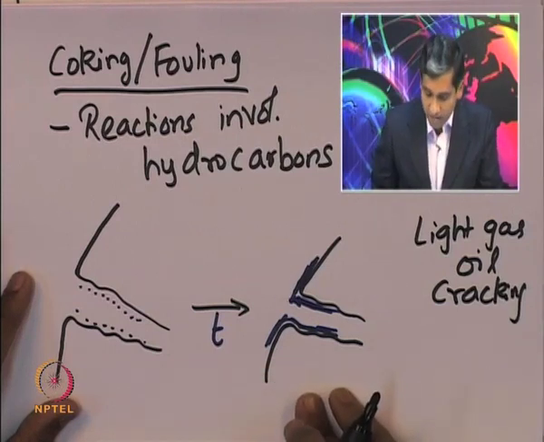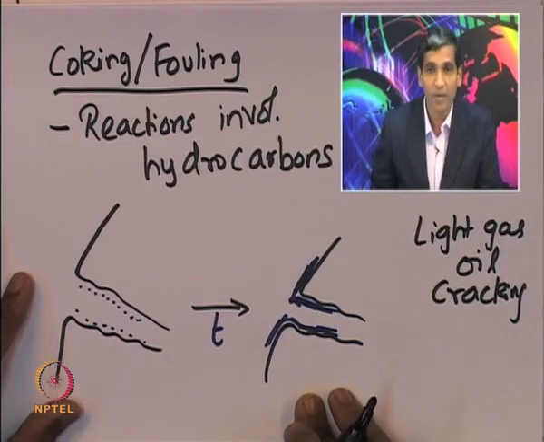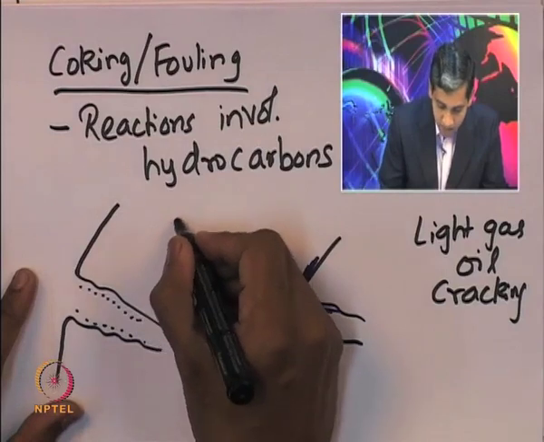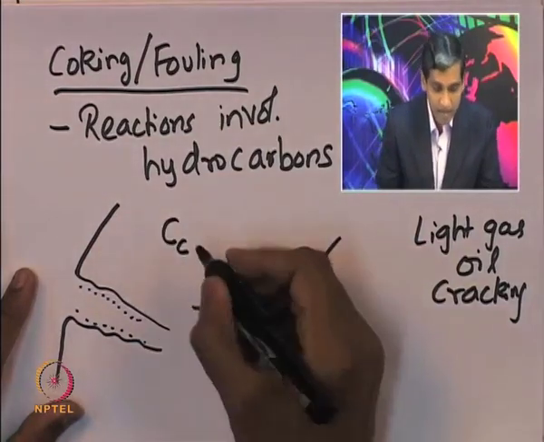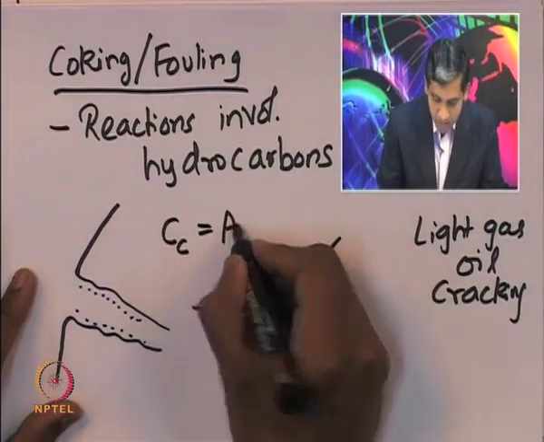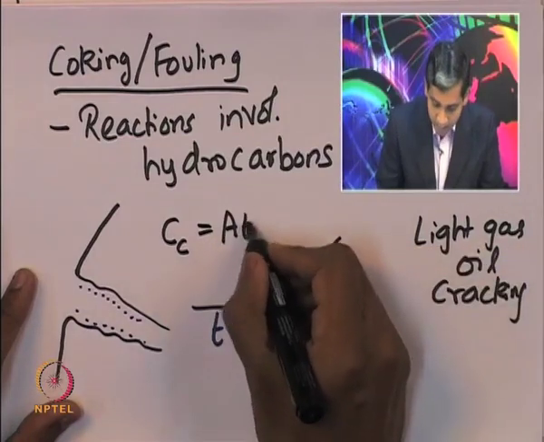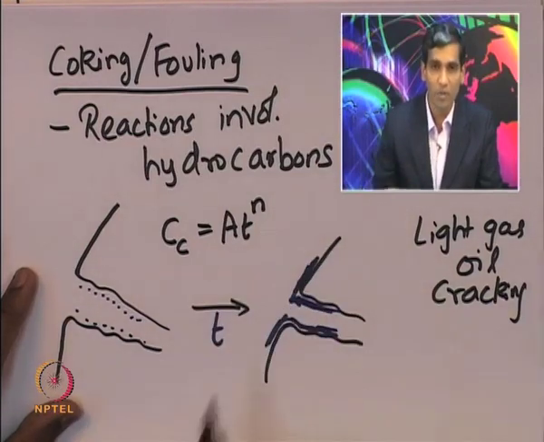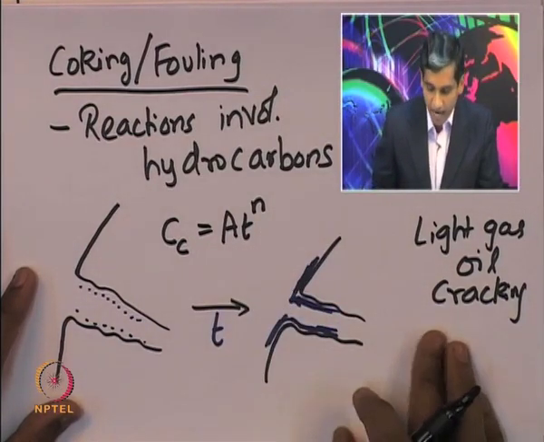And the amount of coke that is deposited on the catalyst site, that plays an important role. So, the amount of coke that is deposited, Cc, is typically given by some constant A multiplied by time to the power of n. A and n are typically called the coking constants or the fouling constants, and t is time.